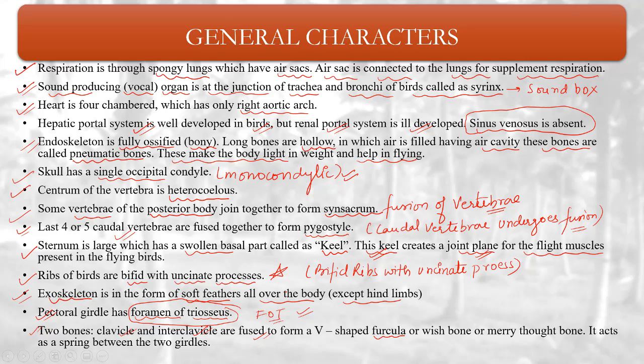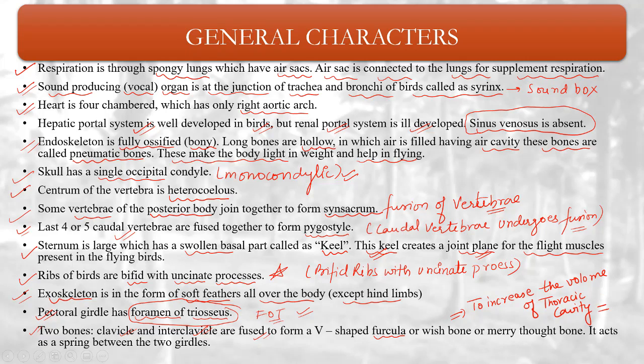So that those pectoral girdles during the flight can increase the volume of the thoracic cavity.